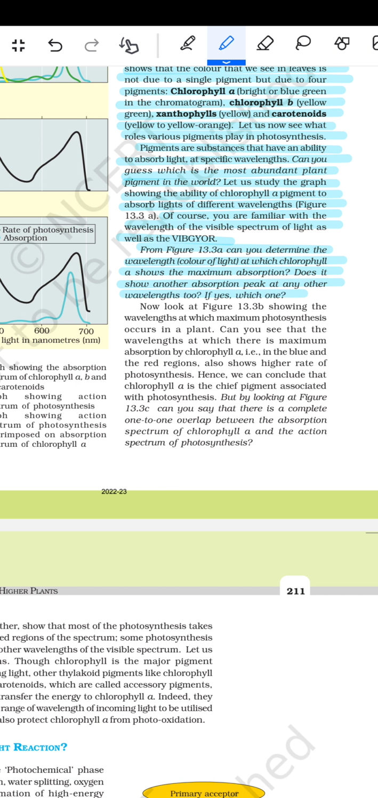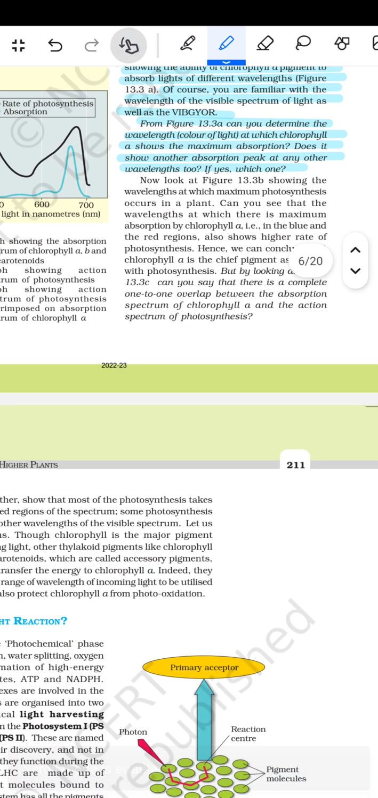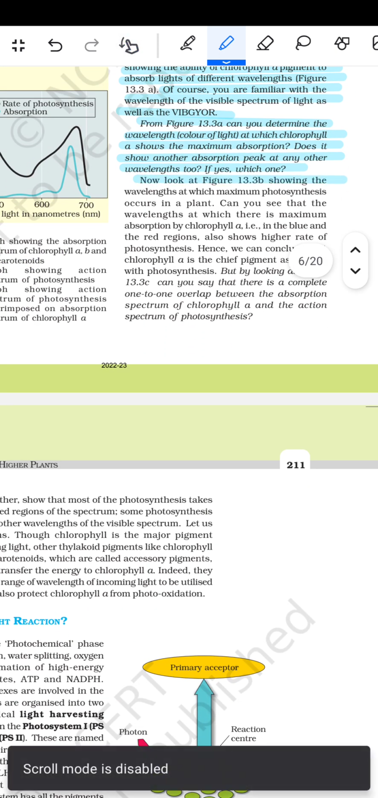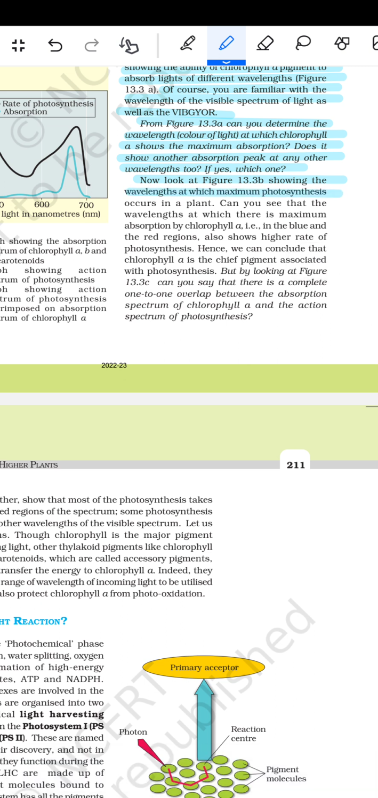If yes, which one? Now look at figure 13.3b, showing the wavelength at which maximum photosynthesis occurs in a plant. Can you see that the wavelengths at which there is maximum absorption by chlorophyll a, that means in the blue and the red regions, also show a higher rate of photosynthesis? Hence, we can conclude that chlorophyll a is the chief pigment associated with photosynthesis. But by looking at the figure, can you say that there is a complete one-to-one overlap between the absorption spectrum of chlorophyll a and the action spectrum of photosynthesis?